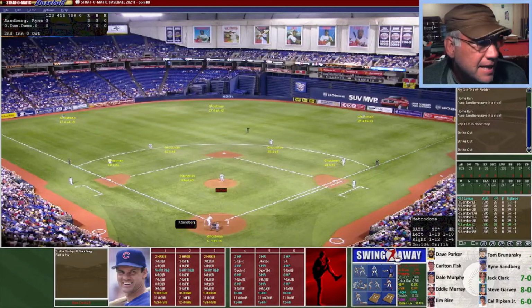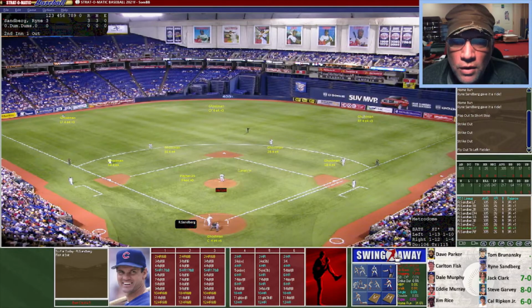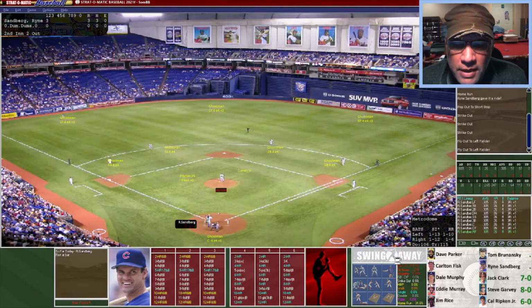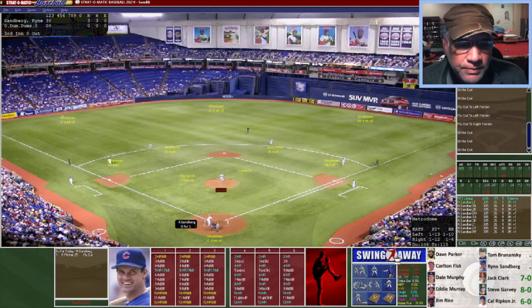He needs 6 to tie Ripken, 7 to tie Clark, and Garvey is in the lead with 8. Here's the pitch, the swing. He hits it. Is it going to have enough? No, it hits the middle of the wall. 4th out for Sandberg. Here's the pitch, the swing, and it's a lazy fly ball. He is halfway done, and he has 3 home runs. Here's the pitch. He goes opposite field. It is going to be to the deep outfield, but not going to make it over the wall, so that's going to be his 6th out.